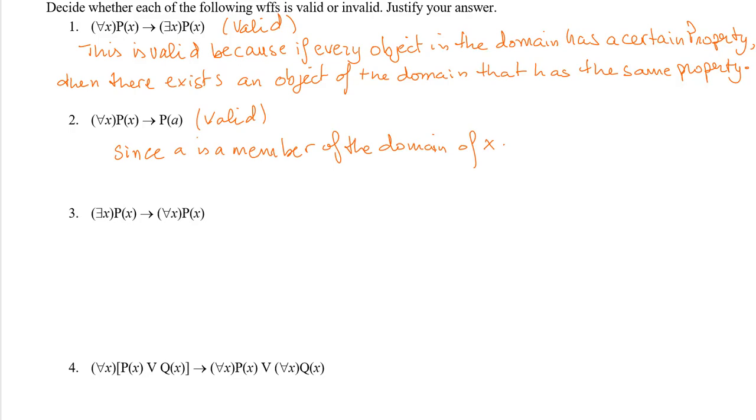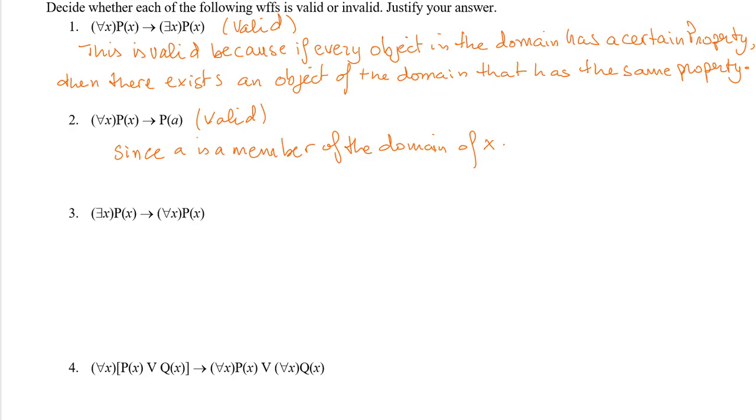Next example we have, there exists x p of x implies for all x p of x. Just because it exists for a certain x, for a certain x p of x is true, it doesn't mean this implies for all x p of x. So obviously this is not a valid statement. And I would give an example. It's easy to prove something not valid by just giving a counterexample.